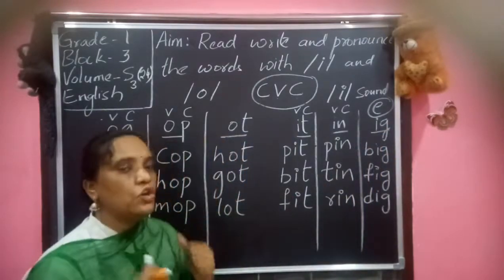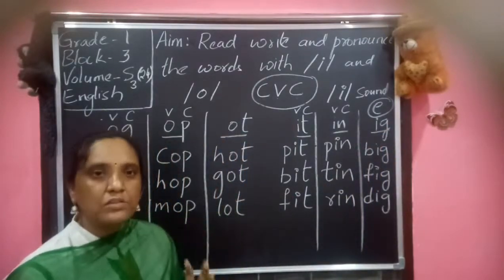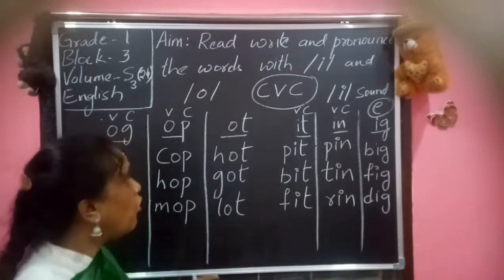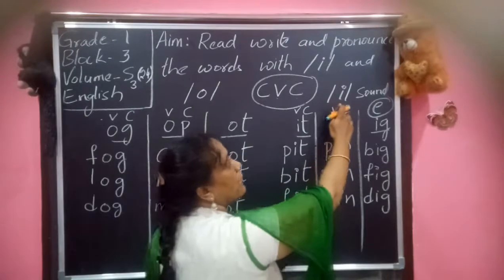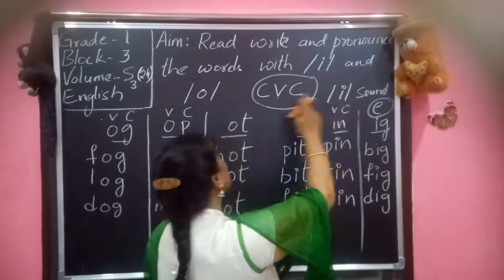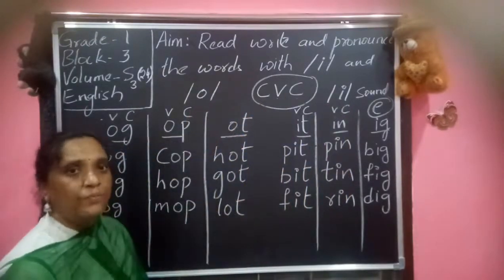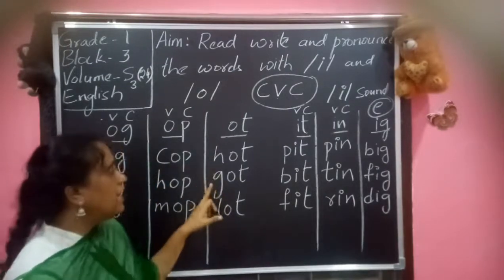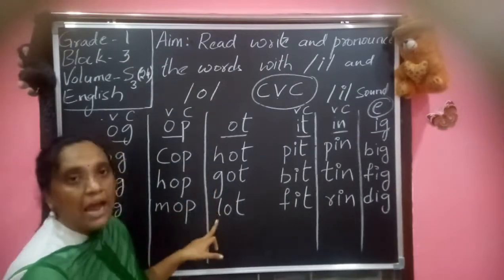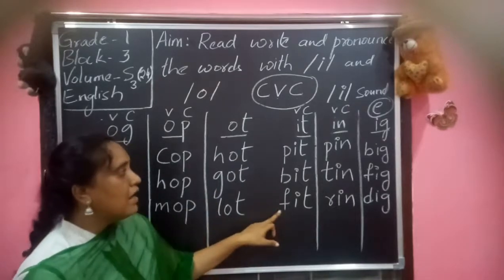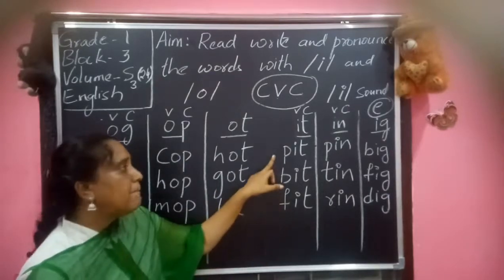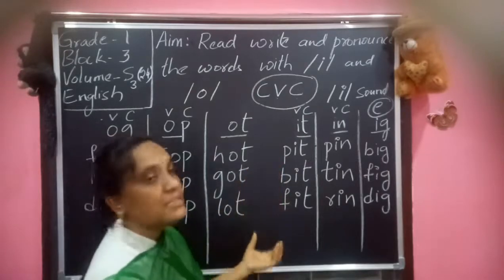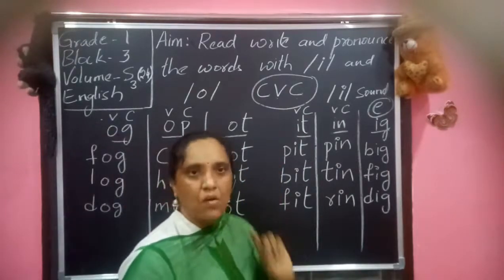Basing on this, you want to complete your volume. Whenever you get the vowel sound, pronounce it as E, O. The other sounds you can pronounce normally: ha, ga, la, fa, ba, pa. Previously you learned it. So basing on those sounds, try to complete your volume.